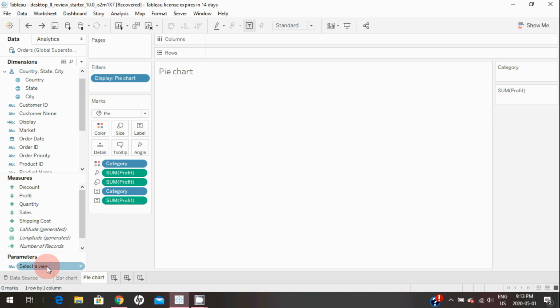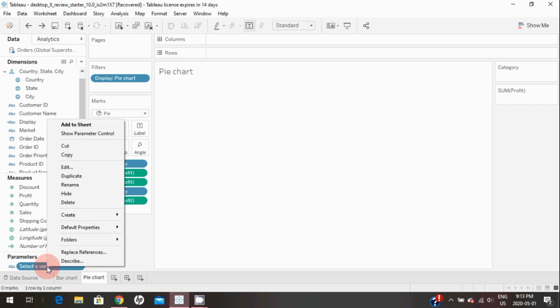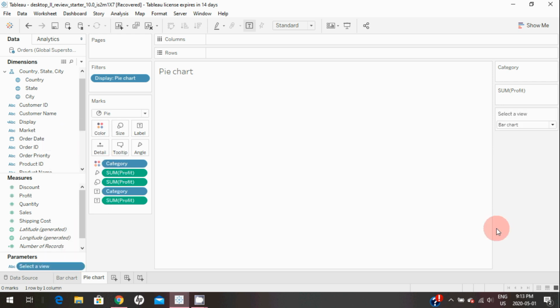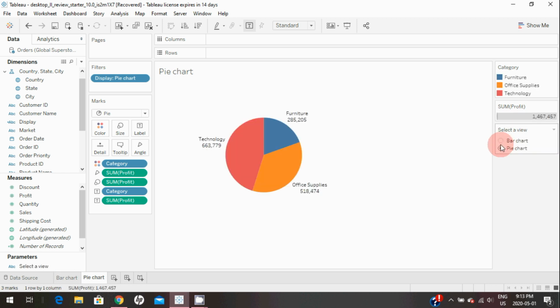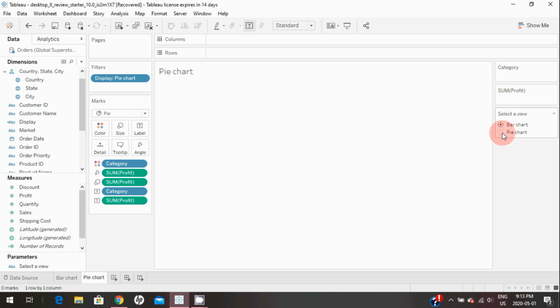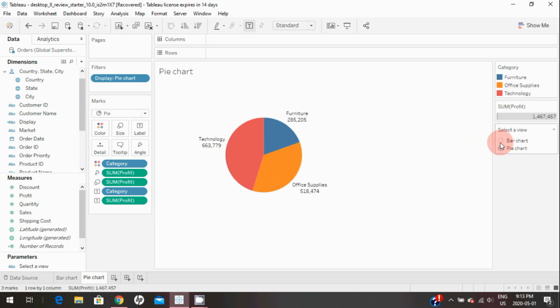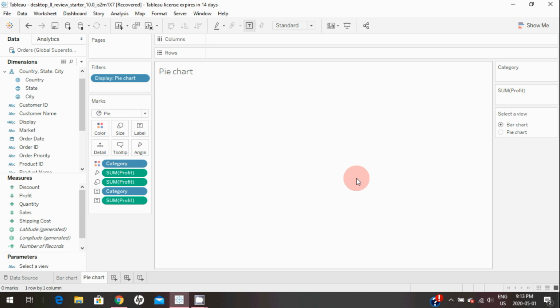Then I will right click on the parameter and click on show parameter control, and here I will right click on the parameter and select single value list, where if I change it to pie chart, then it will show the pie chart, and if I click on bar chart, it will not show anything.